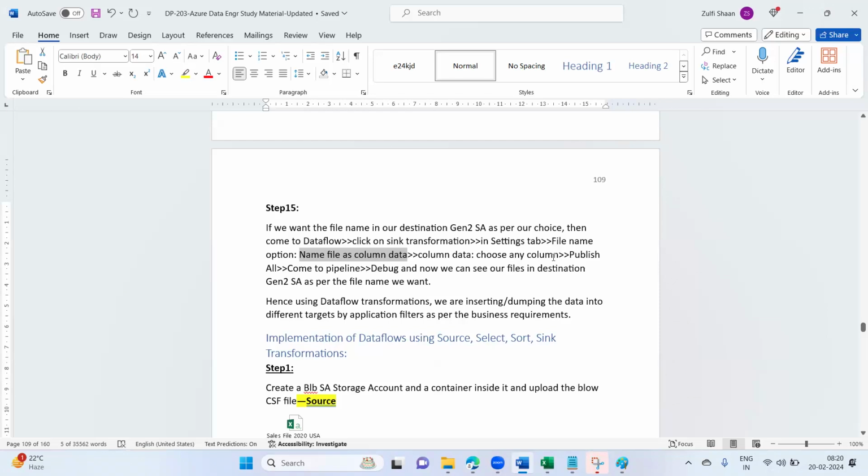As of now, I'm giving any column, and the file will be loaded into your destination with that name.